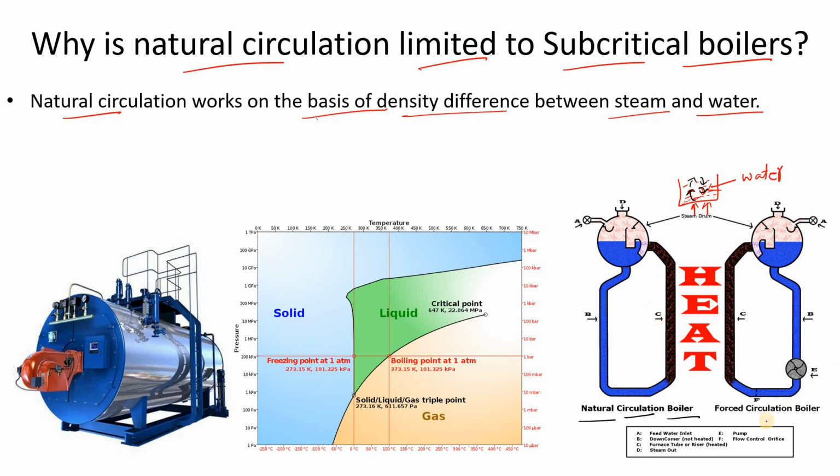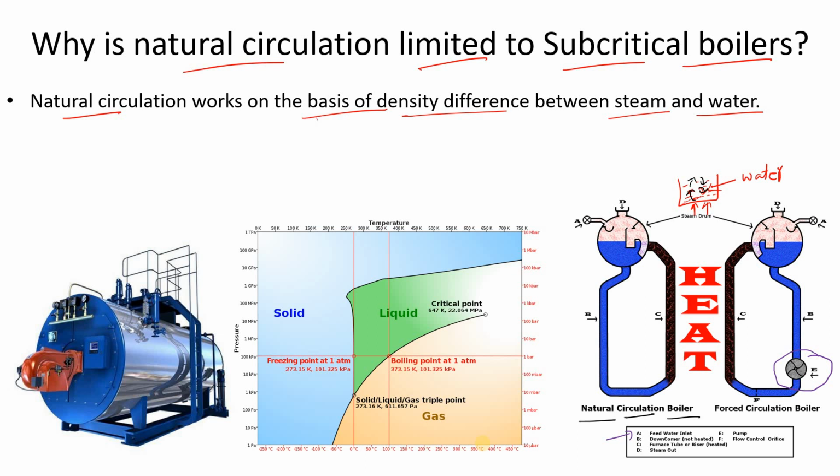Here we are using a pump, which drives the fluid from one location to another. If you follow this A, B, C, D, you will find what I want to say. But in natural circulation, we do not use an external medium to circulate our fluid.